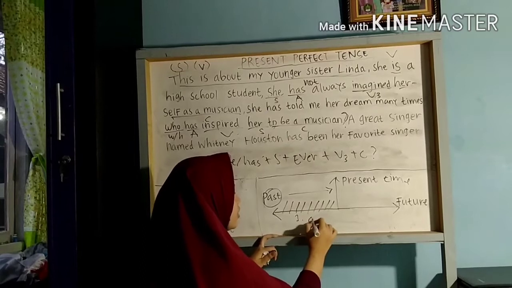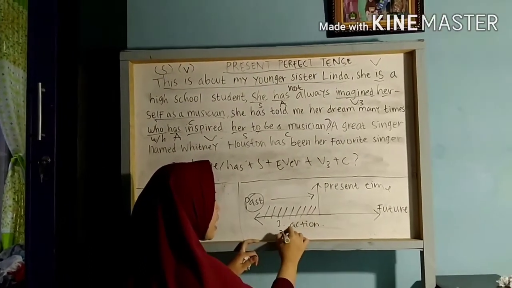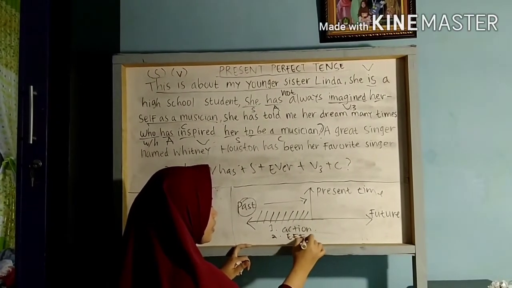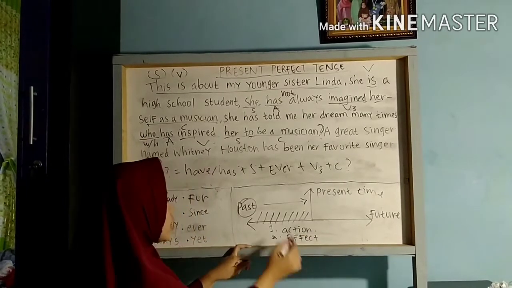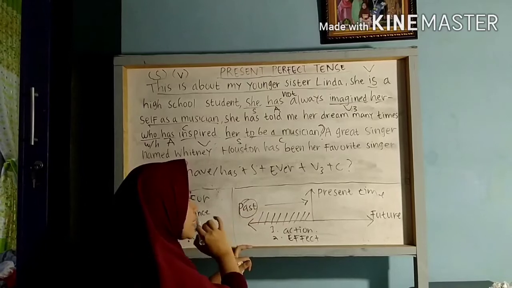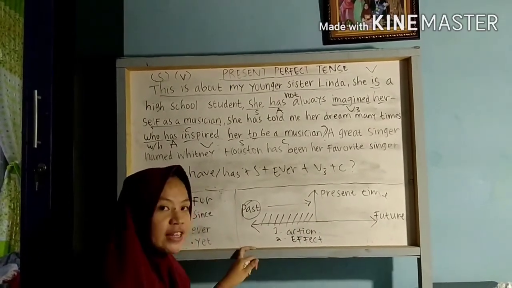So the first is an action still being done until the present time, and the second is just an effect. Someone did something in the past, but in the present time it just has an effect.